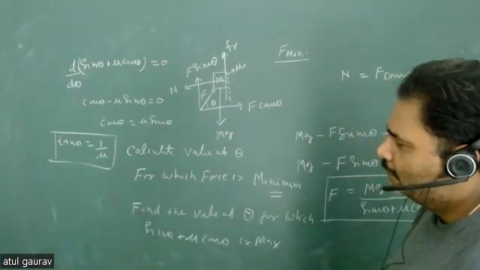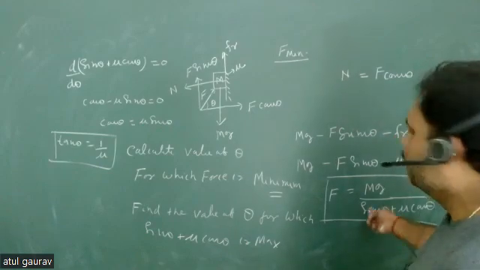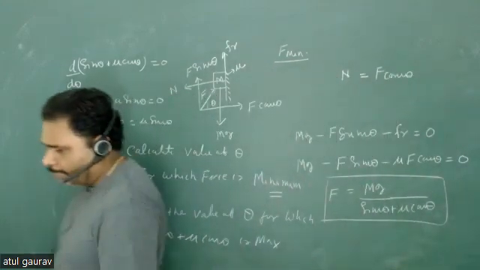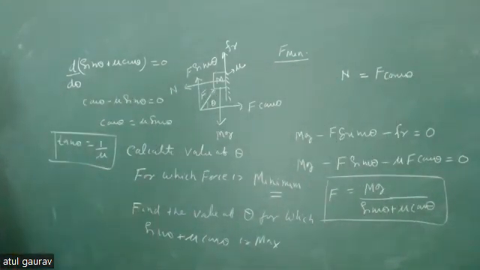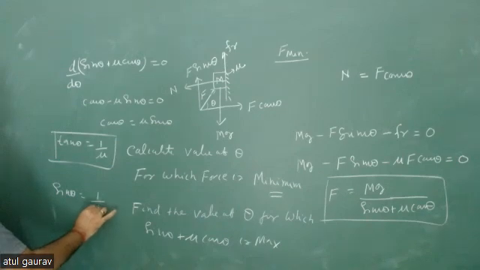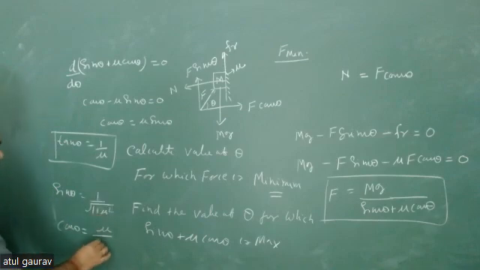Yes? Yes, sir. So if tan theta is 1 upon mu, then we can get the values of sin theta and cos theta also. What is sin theta? 1 upon root under 1 plus mu square. This is your sin theta. What is your cos theta? Mu upon root under 1 plus mu square.